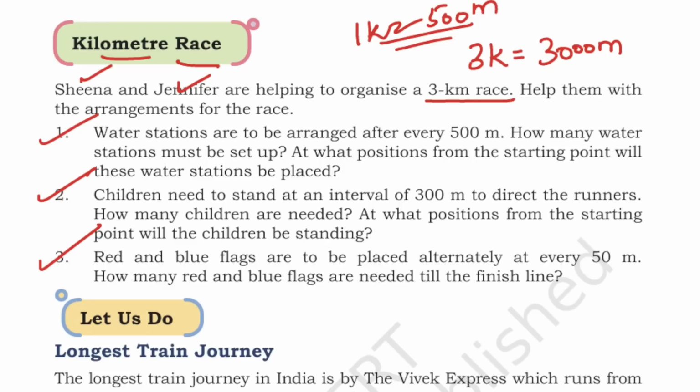Okay, so let's take an empty paper so that I'll show you the answer. I'm going to draw a number line so that it looks like a race path.